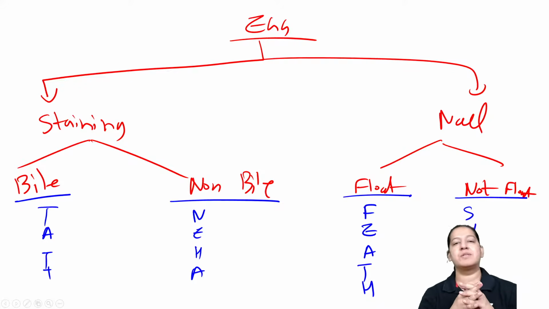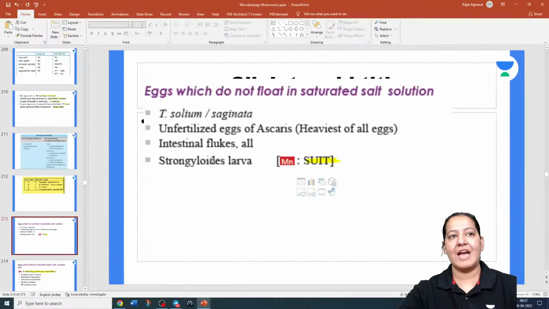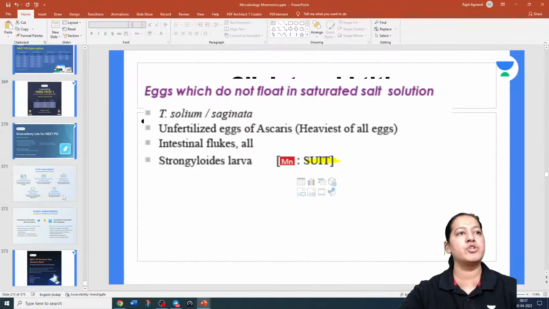Now to learn the full forms, it's your job. I have simplified the job for you. I have given you many mnemonics today. I would like to stop now because after 3 minutes I am having my next lecture. Thank you very much for being with me. I really enjoyed teaching you mnemonics. Hope you have learned a lot of mnemonics today.